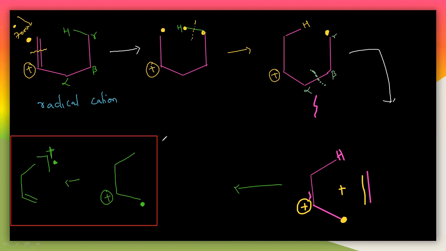So it will try to abstract the gamma hydrogen, so that it makes a 6-member transition state. See here, it can make a 6-member transition state like this. Whenever it makes a radical cation, you will get it like this.